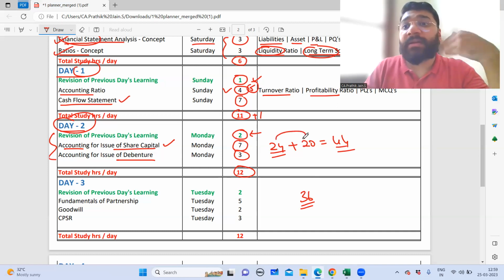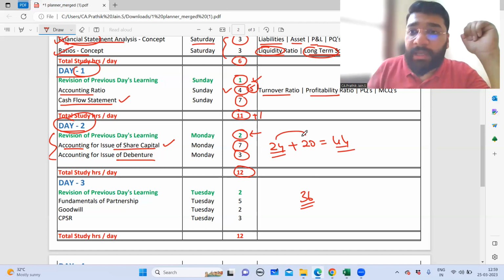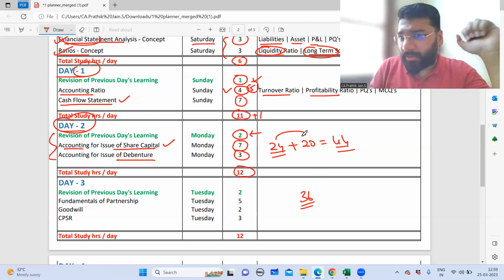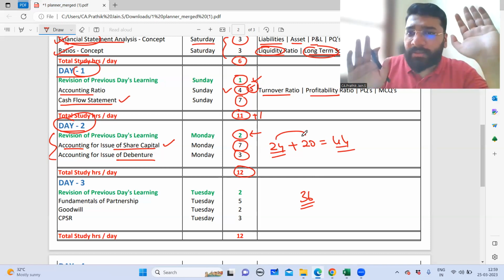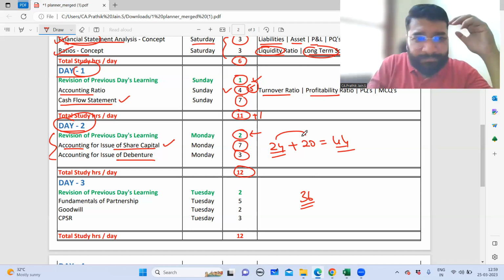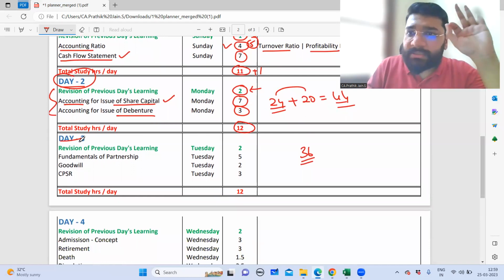So you will be covering a lot of topics very fast, and weightage-wise also you'll be covering a lot of portions. So mentally you'll be very positive. But even if you want to start with partnership, nothing wrong, because ultimately we have to finish everything in these 4 days. No big rocket science. Whatever you are comfortable with. If you're liking the partnership topic too much, start with that. Nothing wrong.